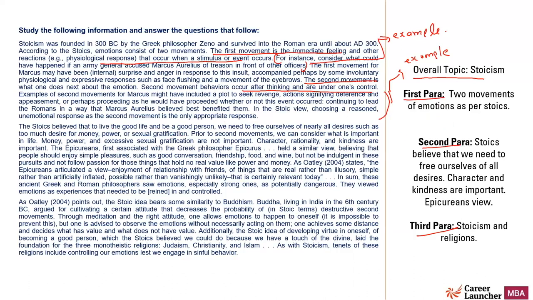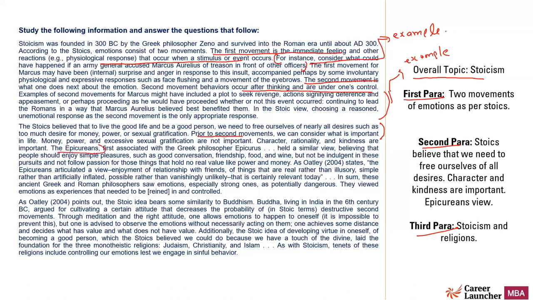Now the second paragraph, if you read it, says that the Stoics believe that to live the good life and be a good person, we need to free ourselves of nearly all desires, such as too much desire for money, power, or sexual gratification. Prior to the second movement, we can consider what is important in life. So the author is saying that we need to free ourselves of all desires, and before acting, before the second movement, we can consider what things are important for us in life and behave accordingly.